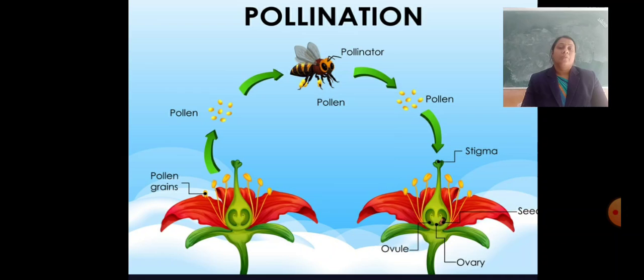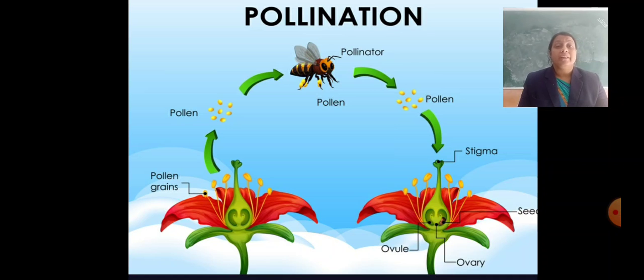Today I am going to explain about pollination. Yes, pollination. It comes in your chapter, reproduction in plants. That is chapter 12, class 7. Now you see the slide.